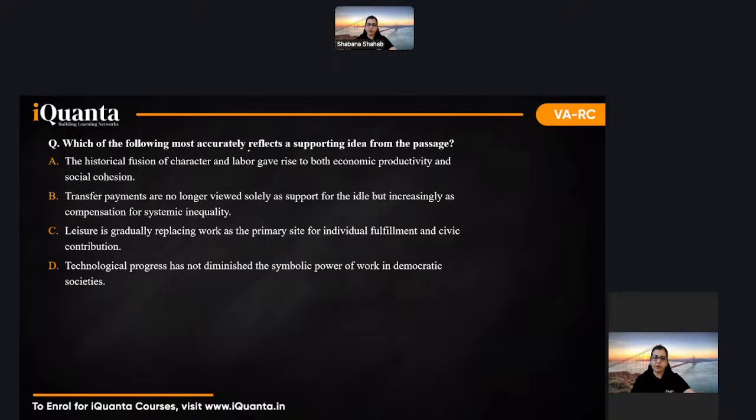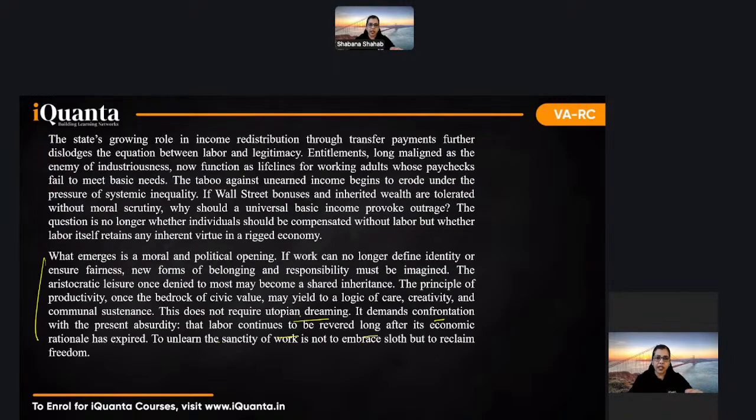Then this one, which of the following most accurately reflects a supporting idea from the passage? Supporting idea from the passage, how easily was it to locate this? Inferential है. तो इसमें पता है मैंने क्या किया था? I'll tell you. Historical fusion, transfer payments, leisure, reflects a supporting idea. बोले तो you're looking for one true. Simply I picked this क्योंकि ये एक पैरा clearly दिया है transfer payments का. I'll show you this. यहाँ देखो.